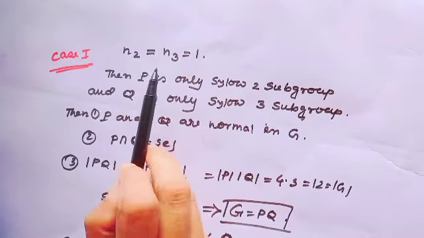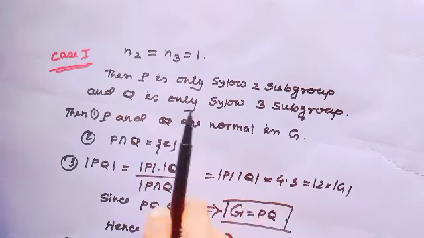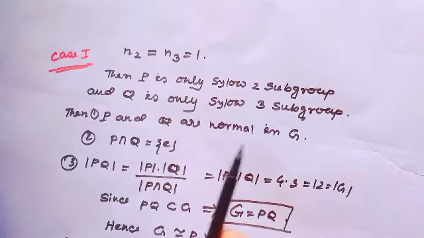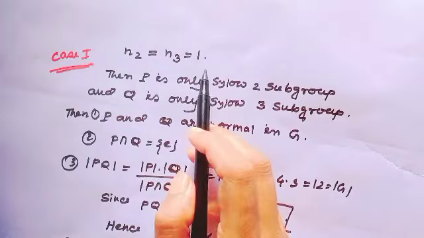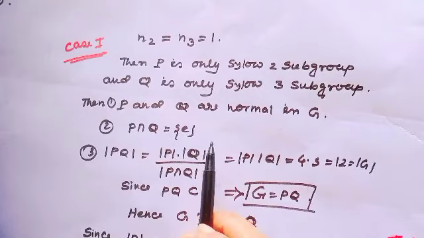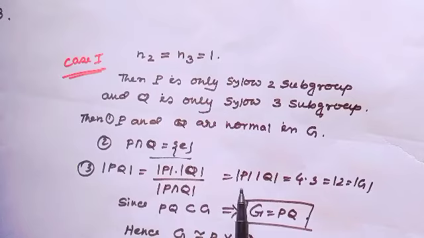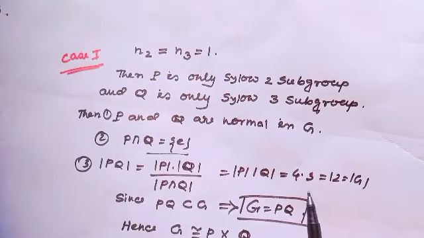Now let's see case 1. Suppose the number of Sylow 2-subgroups and Sylow 3-subgroups are both 1. Then P is the only Sylow 2-subgroup and Q is the only Sylow 3-subgroup. Since n2 and n3 are both 1, P and Q are both normal in G, and P intersection Q equals identity. The order of PQ would be order of P times order of Q divided by order of P intersection Q. Since this is the identity, it equals order of P times order of Q, which is 4 times 3, equal to 12, the order of the group.